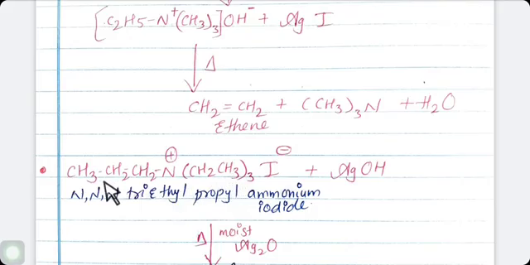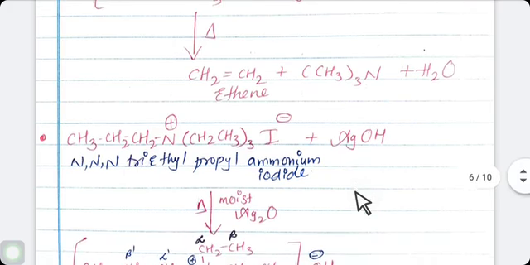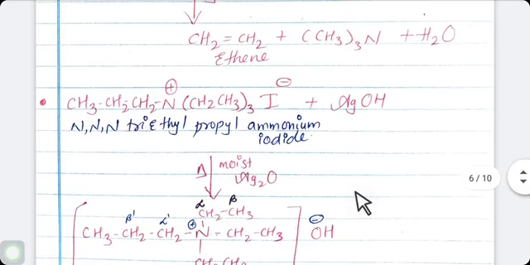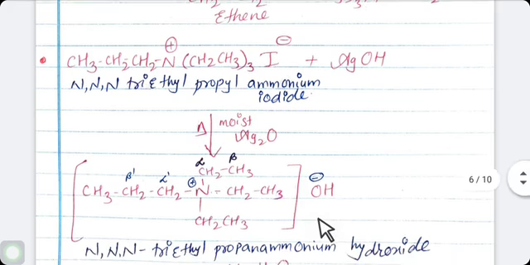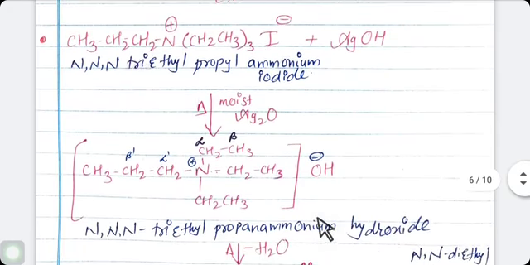So it is triethyl propyl ammonium iodide. The same reaction proceeds here. It is heated with moist silver oxide, which reacts as AgOH. Iodine is replaced by OH group. See here, iodine is replaced by OH group.